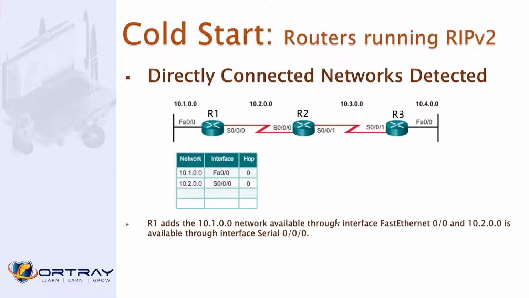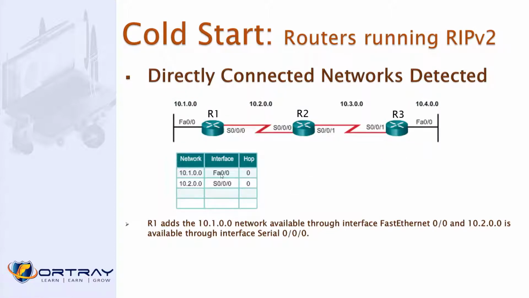First of all, we have R1, R2, and R3, and we know the topology point of view. Each network, you can see there is a 10.1 network connecting behind R1. There's a 10.4 network connected to R3. This is 3, this is 2. So these two are the common network between R1 and R2, and this 10.3 is now the common network between R2 and R3. So when you restart the router, what happened?